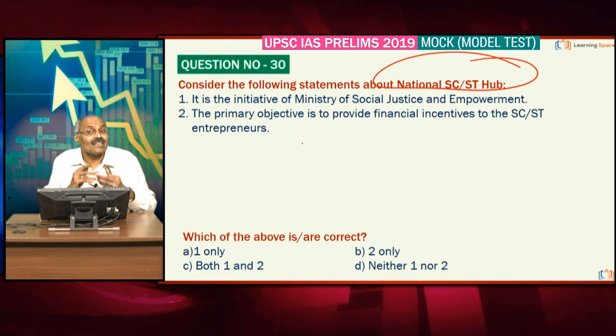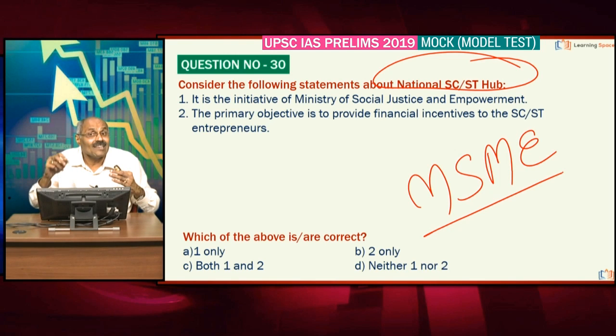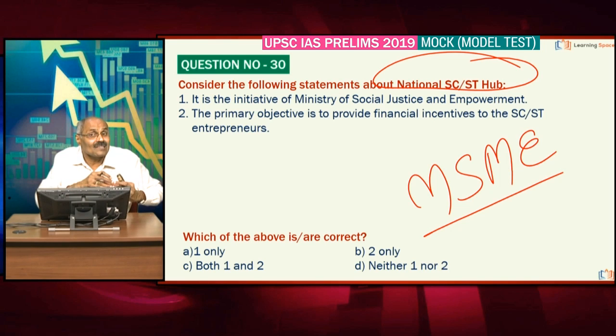Look at the next one about National SCST Hub. Please don't forget, National SCST Hub is basically started by the Ministry of Small and Micro Enterprises, or you can say MSME Ministry. So MSME Ministry is behind National SCST Hub. The primary objective is not financial incentives. Basically to promote SC/ST entrepreneurs, it gives some sort of facilitating mechanism, not the financial incentives, right? Please correct the second one also. So friends, neither one nor two.